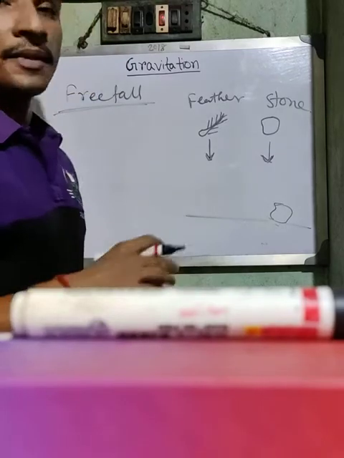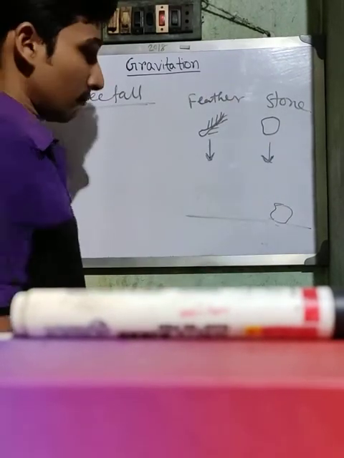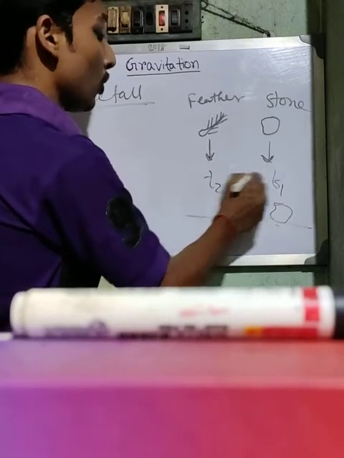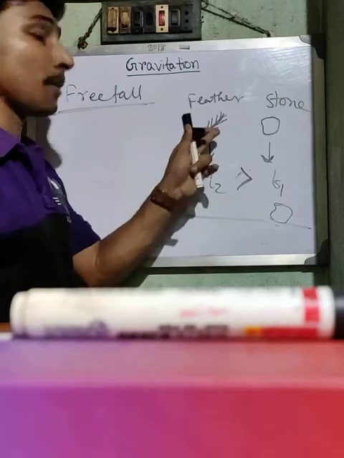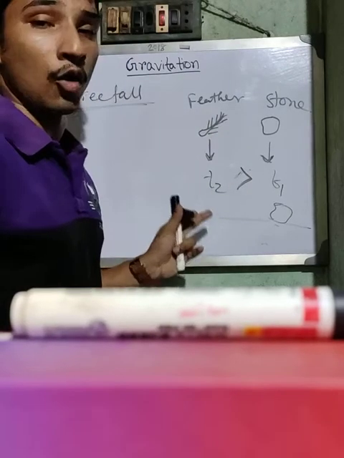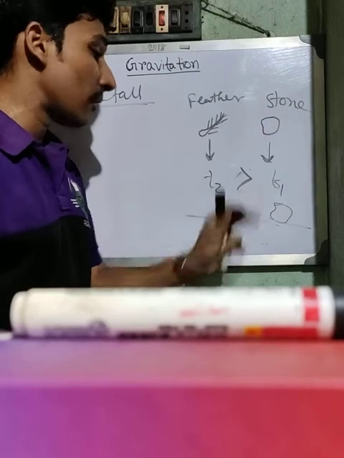That means the time taken by the stone to reach the ground from the tower is less. So if this is T1 and this is T2, then T1 is less than T2. The time taken by the feather to reach the ground is higher than the time taken by the stone.